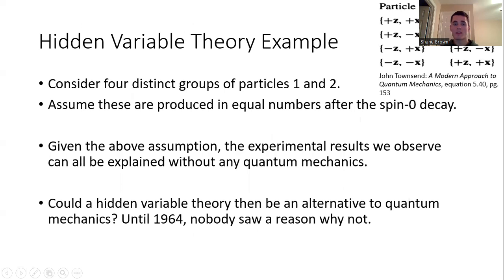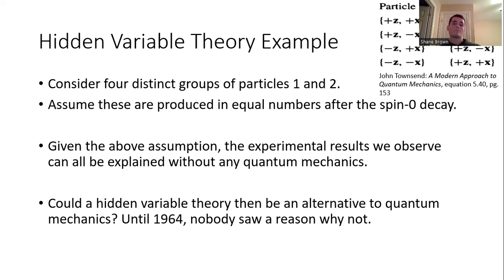An example of a hidden variable theory that will perhaps make it a bit more clear: we can imagine four distinct groups of particles for particles 1 and 2. We can imagine particle 1 having plus z and plus x angular momentum, and particle 2 having minus z and minus x, and then there are three other possible arrangements. These braces are used to represent the actual components of spin that the particles have.